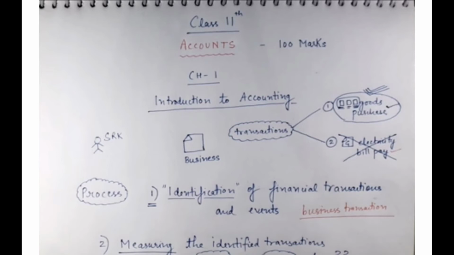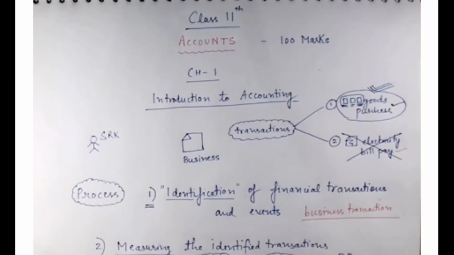So the first process is identification of financial transactions and events. First of all, we have to identify the events and transactions that represent economic events. We have to record those also.